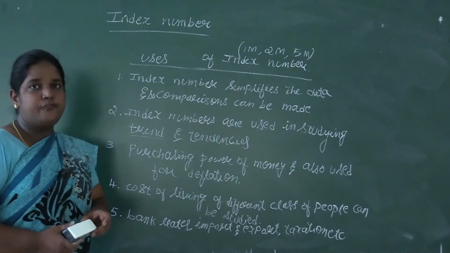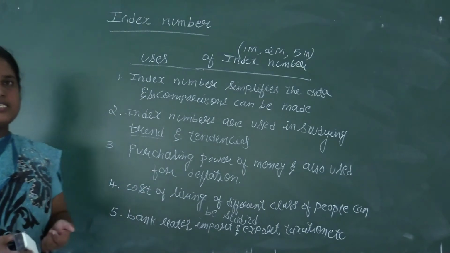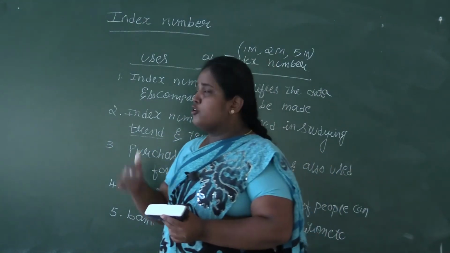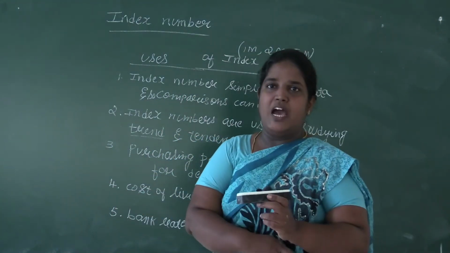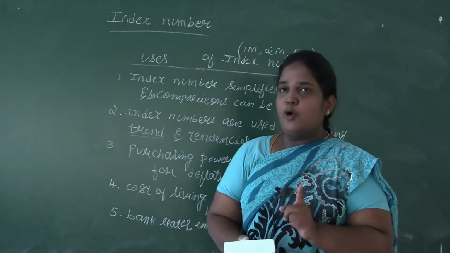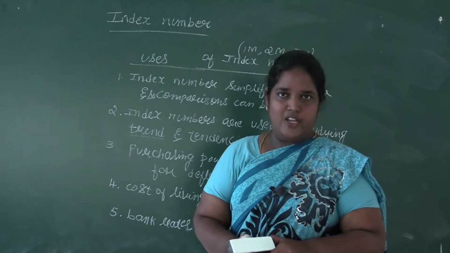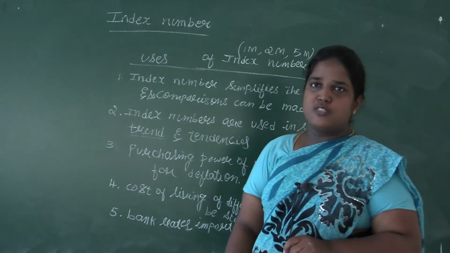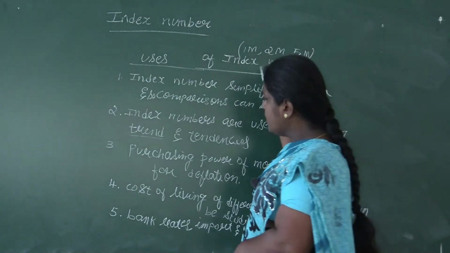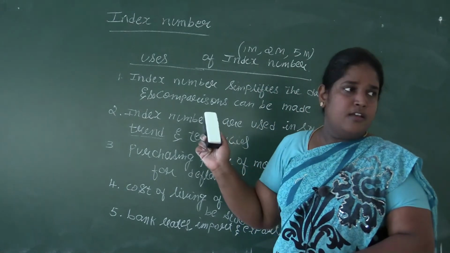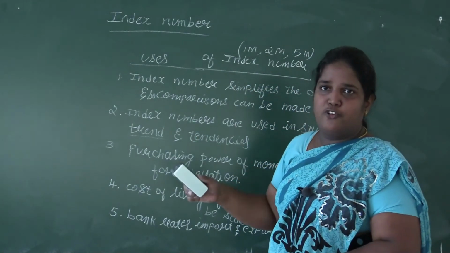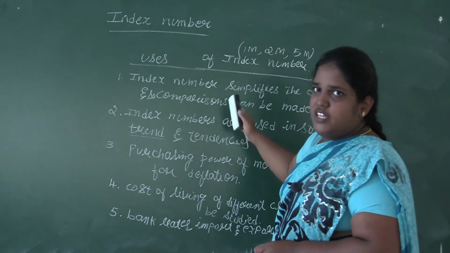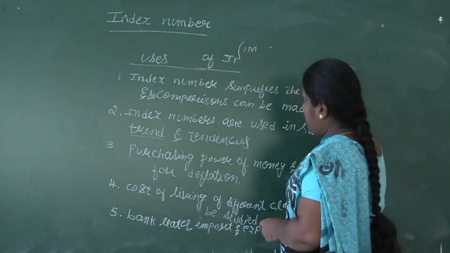So you have to remember 4 points in this. If it is asked in 5 marks, it will be asked: define index number, mention any 4 uses of index number. It won't be asked 3 uses. That time only 1 mark will be for the definition of index number. Since 5 points are there, any 4 uses you have to write there. The characteristics will ask only 3 characteristics because we have only 4 characteristics. It is difficult to remember all the 4. So because of that, characteristics carry only 3 marks.